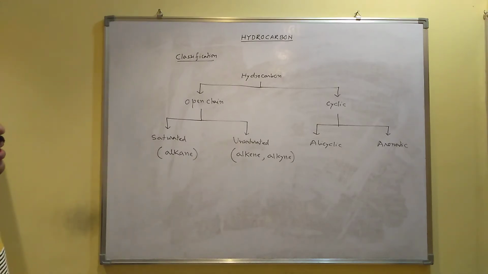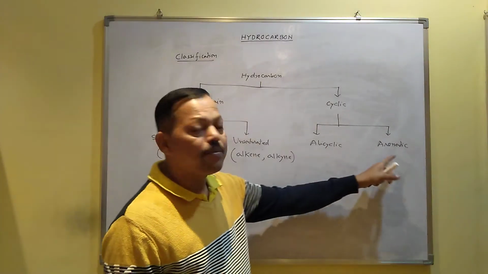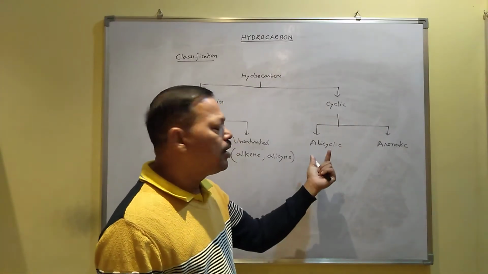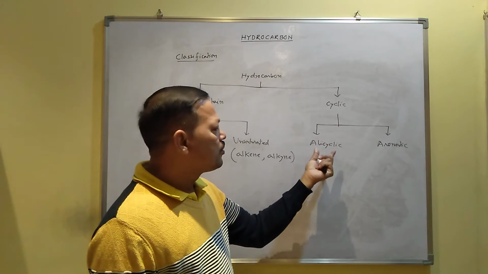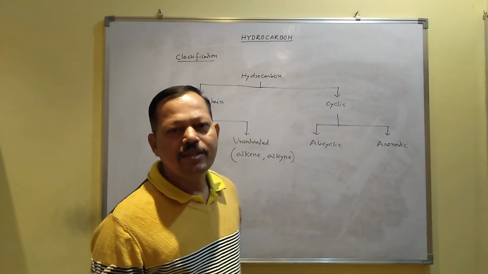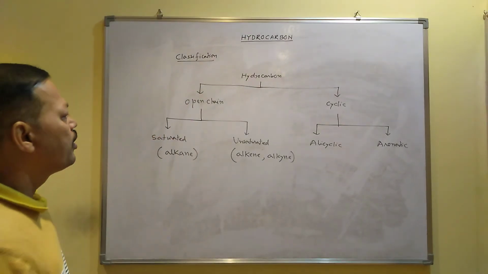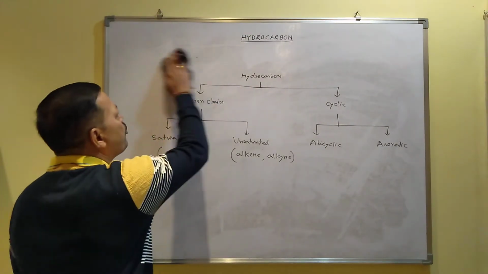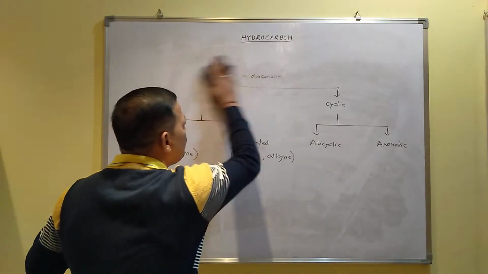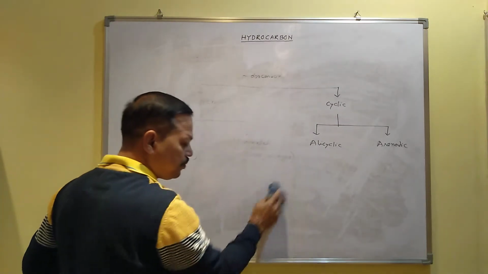Again, cyclic you can classify into two types. Some are called alicyclic, some are called aromatic. For example, cyclobutane is one example of alicyclic hydrocarbon. Aromatic hydrocarbon example you can write benzene. Benzene is one example of aromatic hydrocarbon. So this is about the classification.